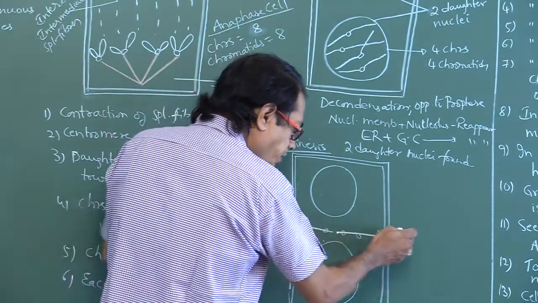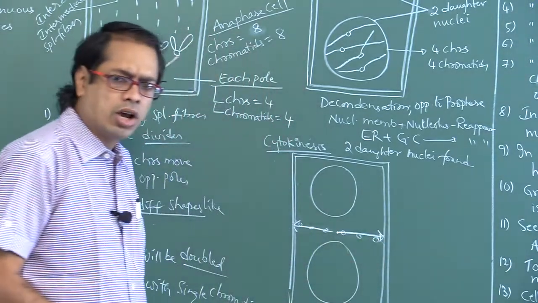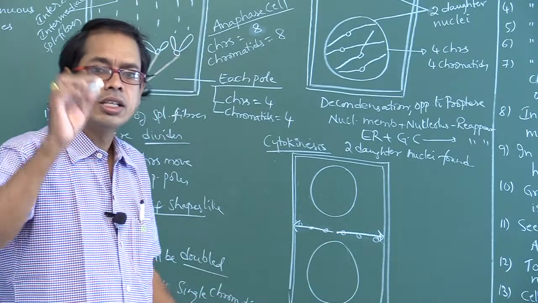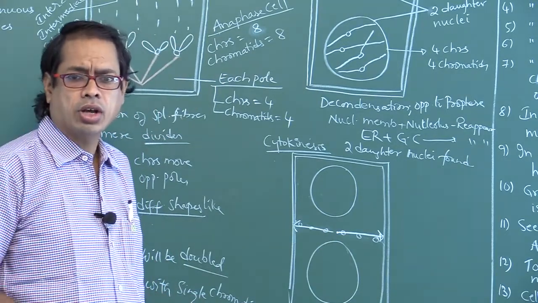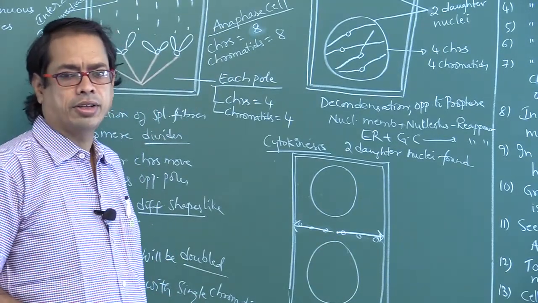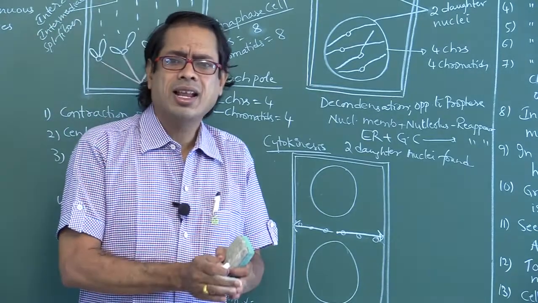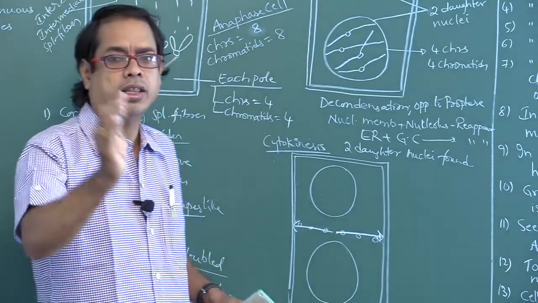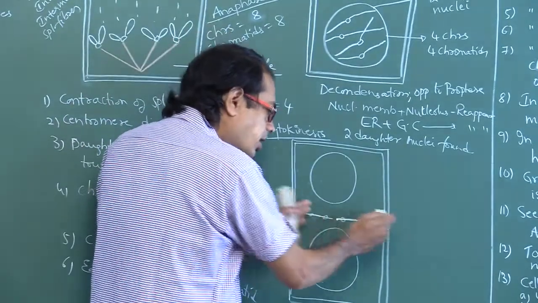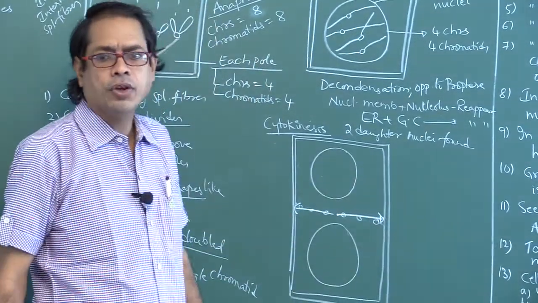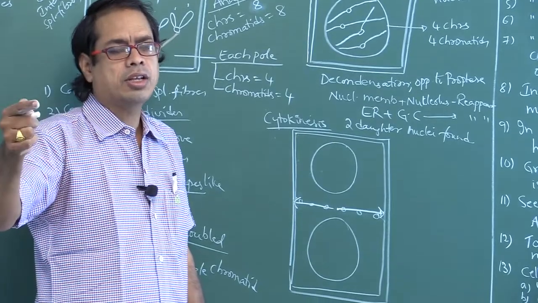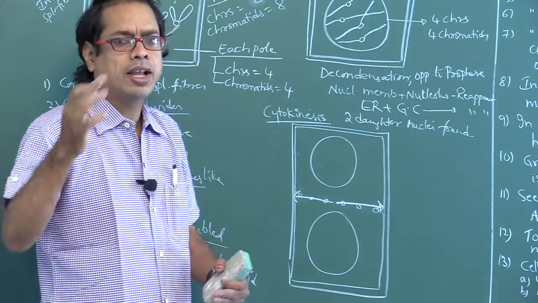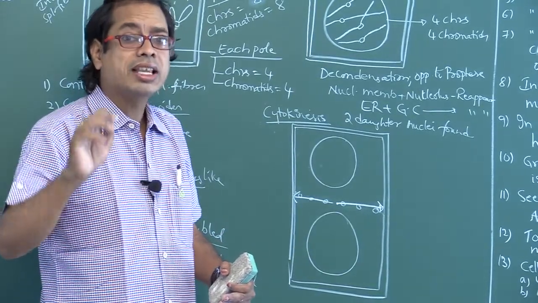That is towards periphery. Towards periphery is called centrifugal. This is the so-called cell plate. In plant cells, cytokinesis occurs by a method called the cell plate method, which occurs in centrifugal manner. In animal cells, cytokinesis occurs by the furrowing method. In plant cells, it occurs by the cell plate method.